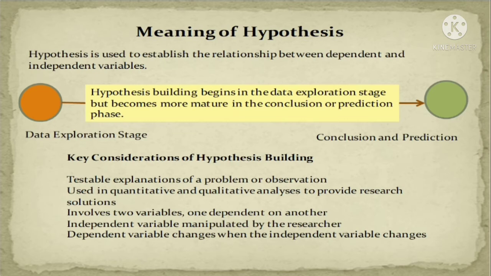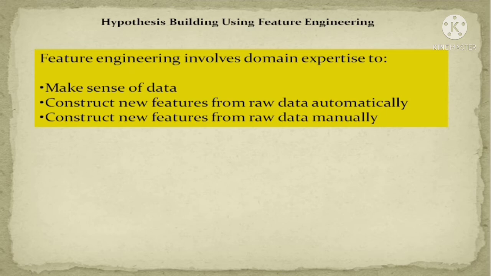Then after, we can predict or conclude. Mainly whenever we are doing research work in the engineering domain, we are using the hypothesis. Then we can conclude or predict on the basis of the hypothesis, on the basis of the research, where we can predict, yes, our model is 100% or 90% accurate. Accuracy is 90%. That I had already explained. This hypothesis is mainly used for the engineering domain or research purposes.